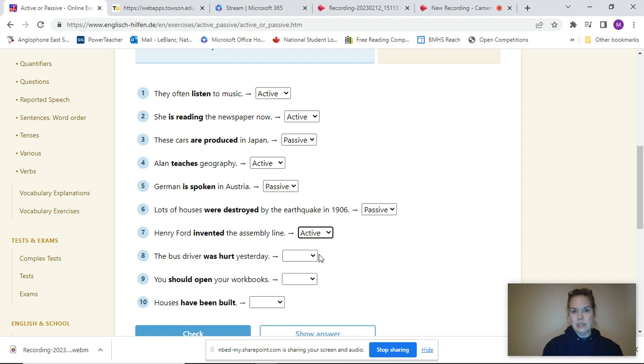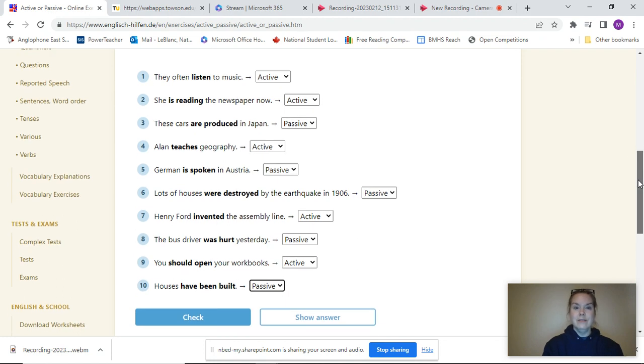The bus driver was hurt yesterday. That sounded like it happened to him. What hurt him? The bus driver hurt my feelings, is the bus driver doing the doing. But if he was hurt, it sounds like something did the action to him. So I'm going to say that that's passive. You should open your workbook. You need to do the opening. You're doing the action. That sounds active to me. Houses have been built. That sounds the same as mistakes have been made. Houses have been built. That sounds passive. They're not doing anything.